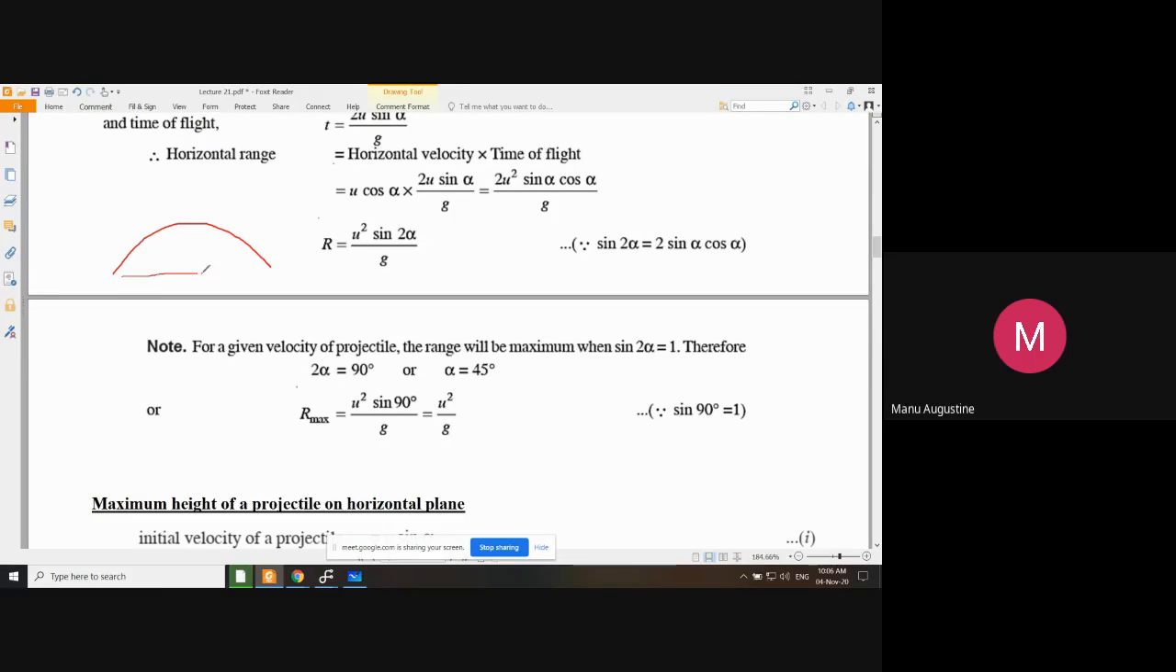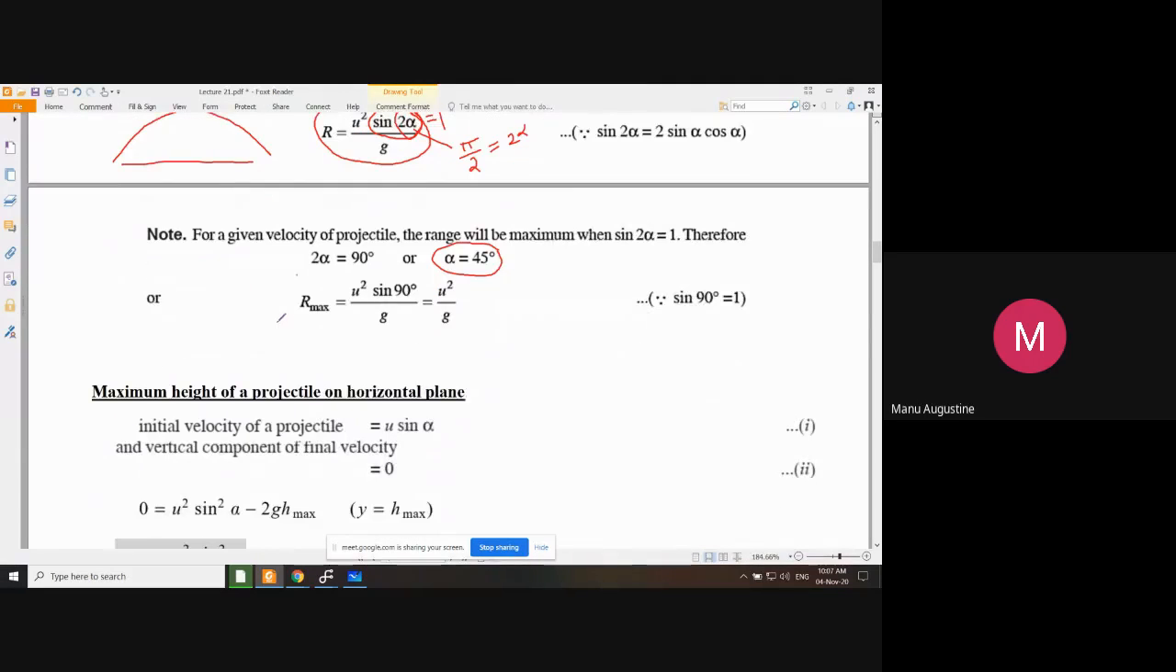Range of a projectile is given by this formula. This will be maximum when the value of sine 2 alpha is maximum. Now sine 2 alpha will be maximum when it becomes equal to 1. And it becomes equal to 1 when 2 alpha becomes equal to pi by 2. So if 2 alpha is pi by 2, that means alpha should be equal to pi by 4, or pi by 4 means 45 degrees. So this is the condition for obtaining the maximum range of a projectile.